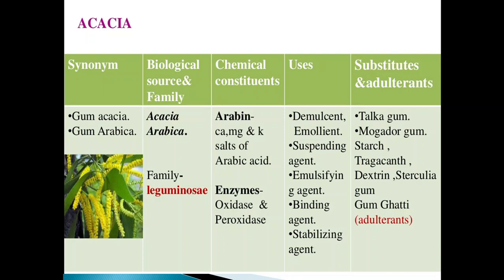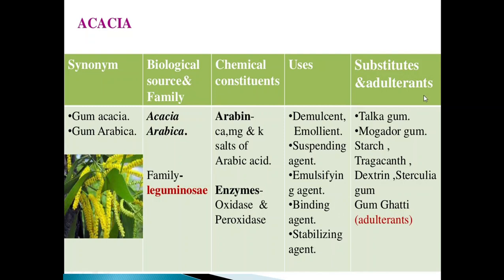So arabin is going to be available in the form of calcium, magnesium and potassium salts of arabic acid. It also possesses enzymes along with the arabin, such as oxidase and peroxidase. Next is uses. Acacia is used as a demulcent, emollient, suspending agent, emulsifying agent, binding agent and stabilizing agent in many pharmaceutical formulations.